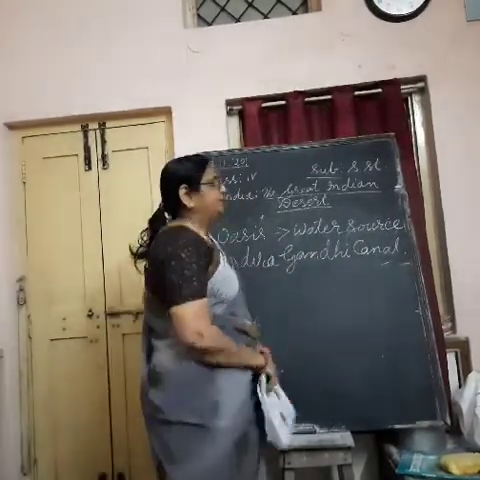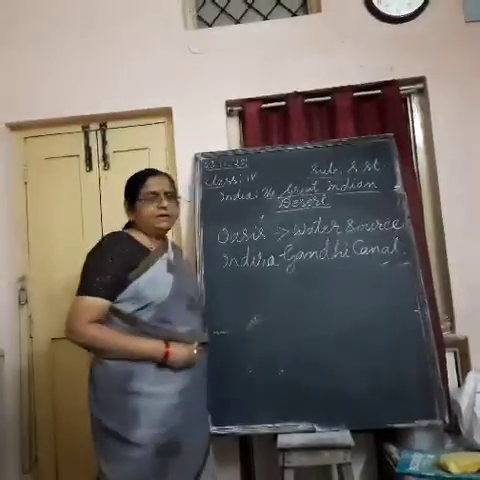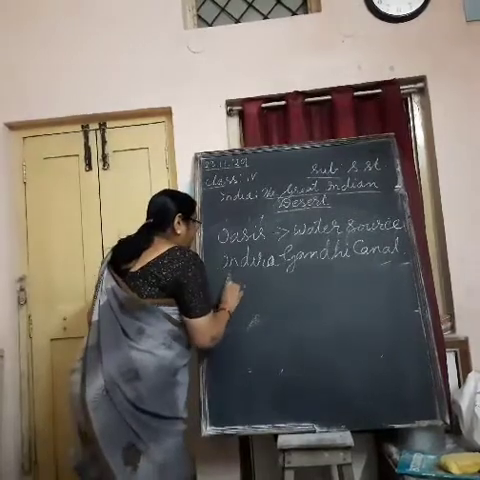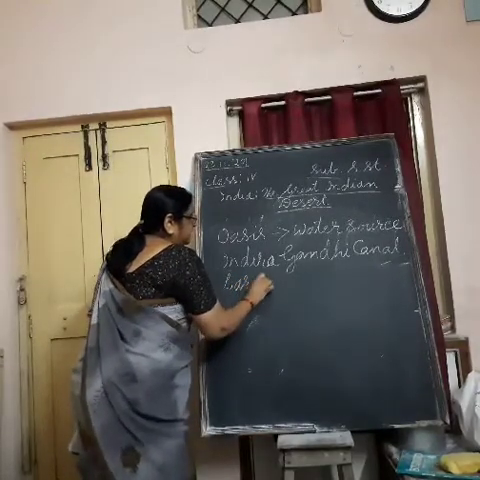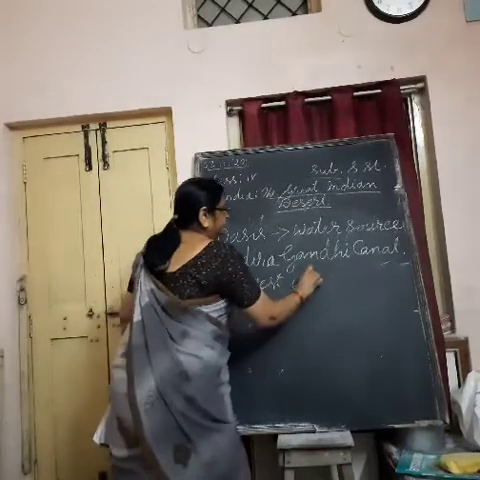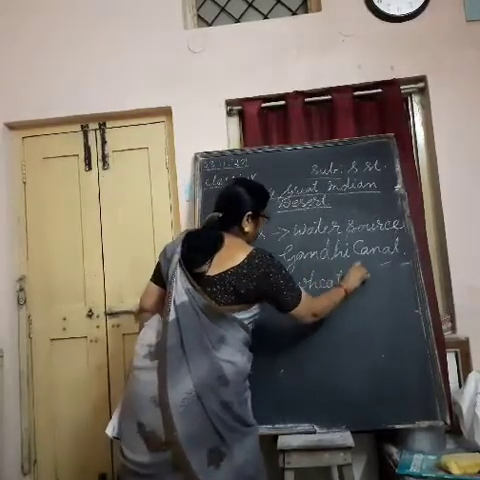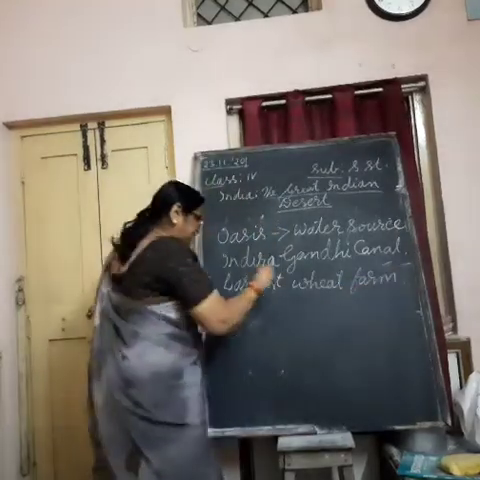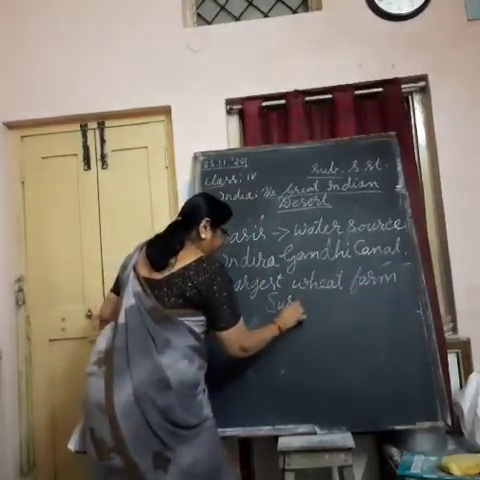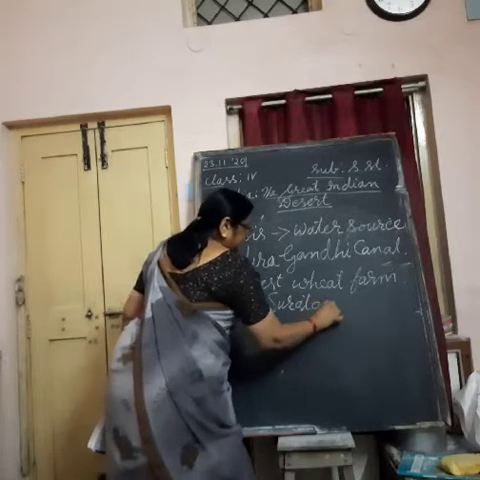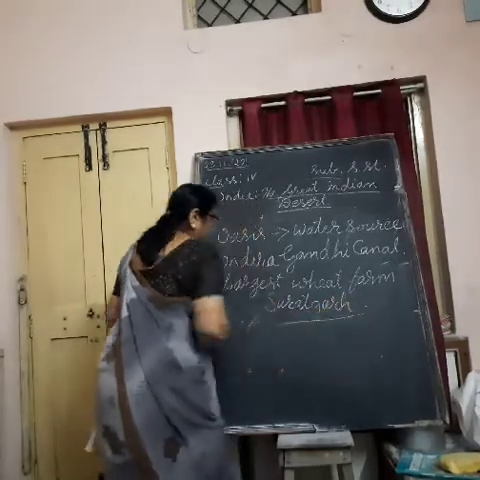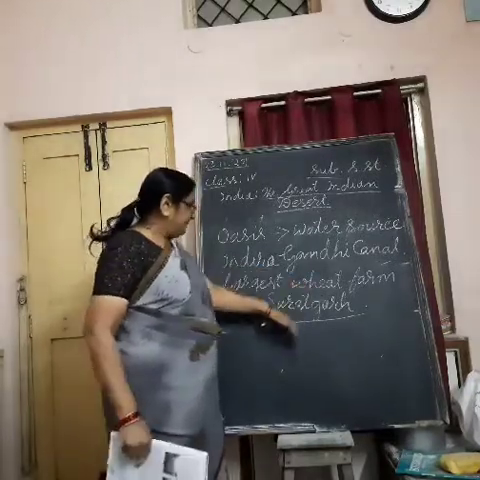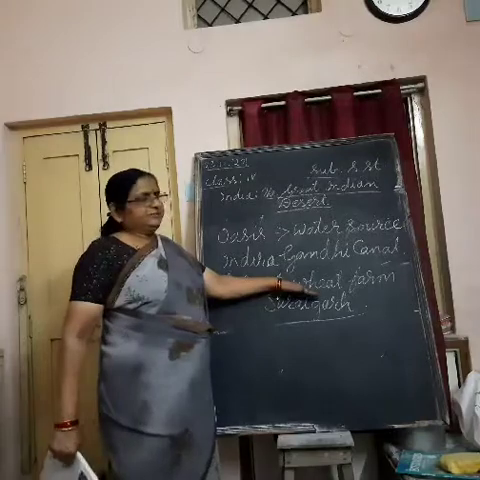With the help of it, the government has built the largest wheat farm in India. Understand where? In Suratgarh. I told you Suratgarh in the beginning. Suratgarh is the place where they built the largest wheat farm.